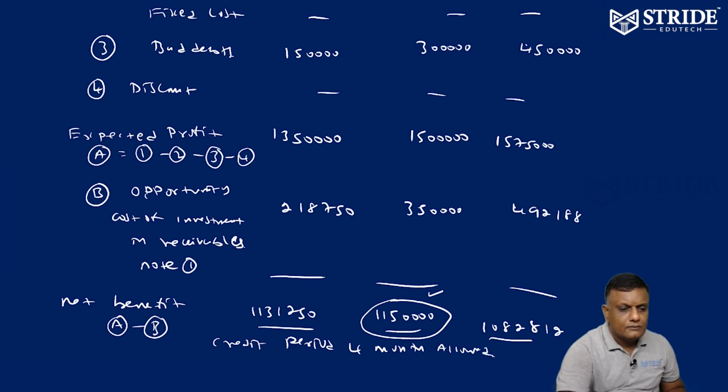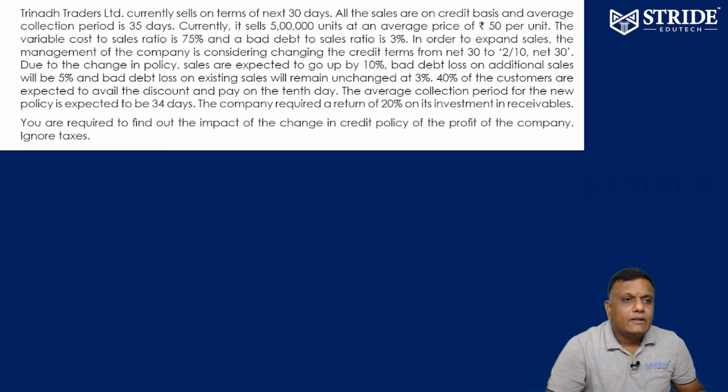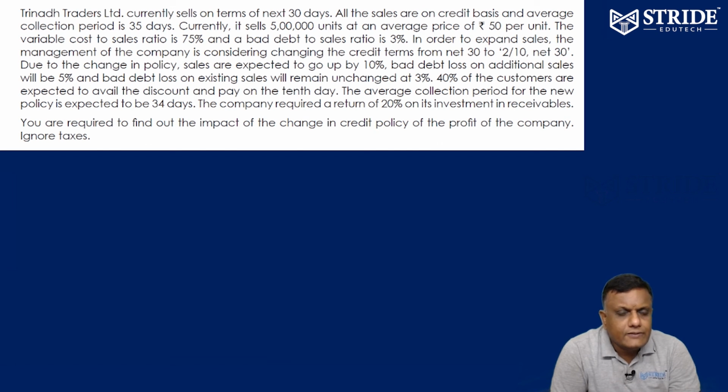Let's see. Trinath Limited currently sells on terms of net 30 days. All the sales are on credit basis. Average collection period is 35 days. Currently it sells 5 lakh units at an average price of rupees 50 per unit. The variable cost to sales ratio is 75% and the bad debt to sales ratio is 3%. In order to expand sales, the management is considering changing the credit terms from net 30 to 2/10 net